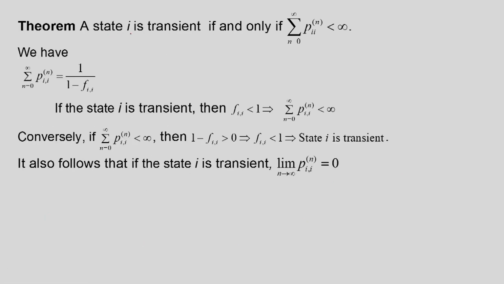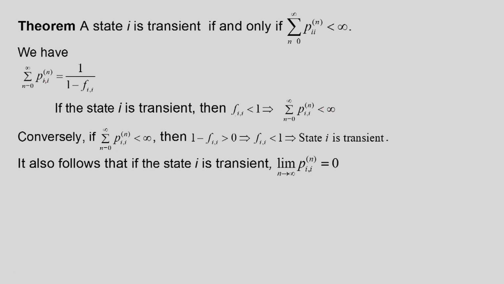So, a state i is transient if and only if the summation of p_ii^(n), n going from 0 to infinity, is less than infinity, that is, this sum is convergent. We have already established this quantity. If the state i is transient, then f_i is less than 1, so this quantity, 1 minus f_i, is greater than 0, and therefore the left hand side will be convergent, because this quantity will be finite.